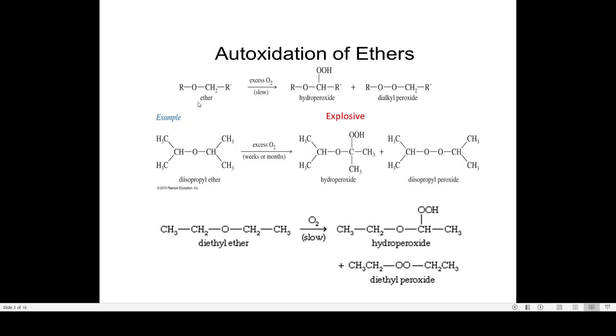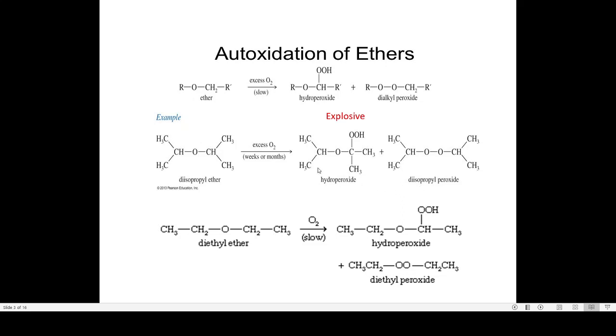So the ether, when it is exposed to atmospheric oxygen, undergoes auto-oxidation to give the hydroperoxide and dialkyl peroxide, which are highly explosive. For example, diisopropyl ether, when it is exposed for weeks or months, we will be getting the auto-oxidized products of diisopropyl ether, that is the hydroperoxide and diisopropyl peroxide.